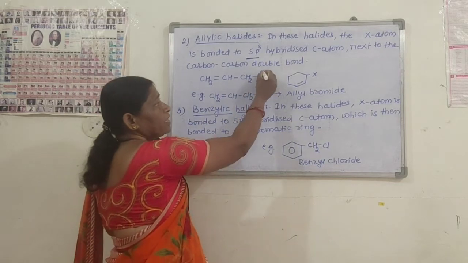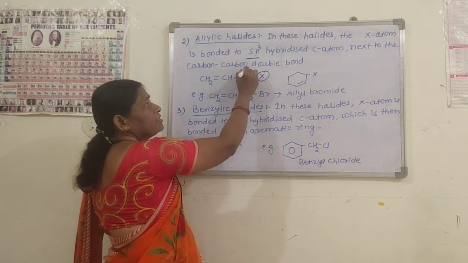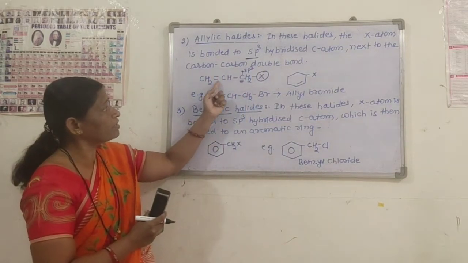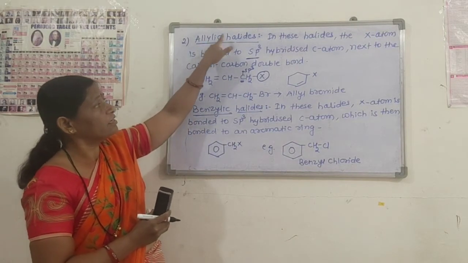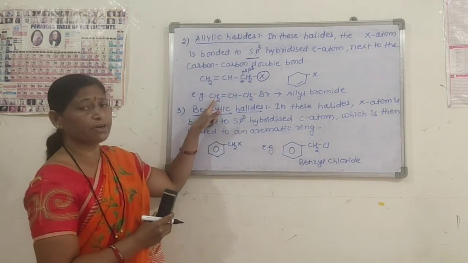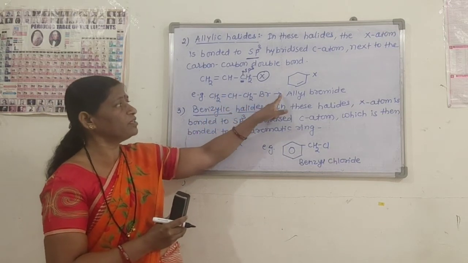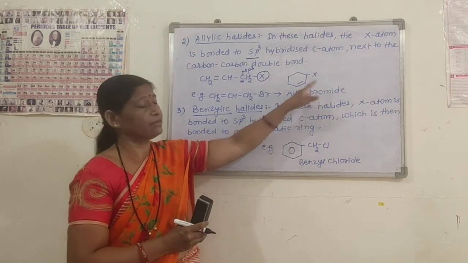This is our halogen atom. This is bonded to sp3 hybridized carbon atom, which is next to the carbon-carbon double bond. Therefore, these halides are called allylic halides. For example, CH2=CH-CH2Br. Name of this allylic halide is allyl bromide.